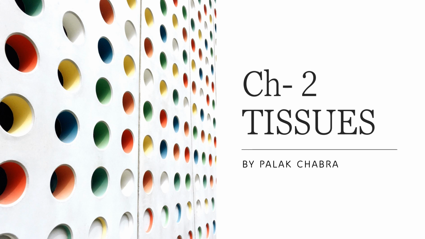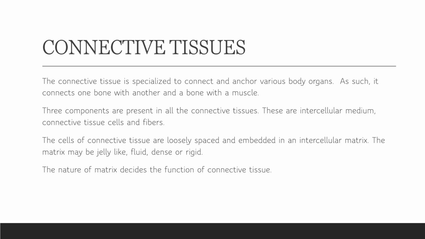In the last lecture, we studied epithelial tissue, which is the very first type of animal tissue. Today, we are going to continue with connective tissues. Connective tissue is another type of animal tissue. As the word connective suggests, it connects various organs in any form. It may be with the help of bone or muscle, or it may be in the form of blood, but it connects various organs and their functions as well.